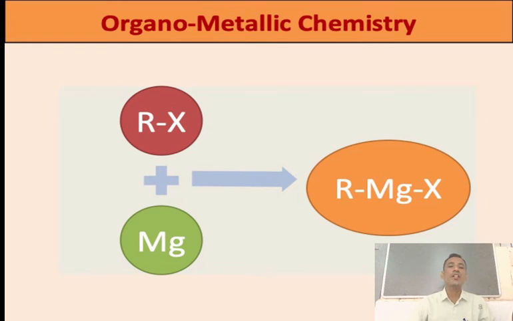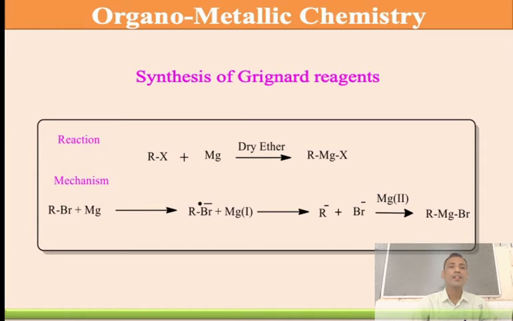Then we see how we prepare organometallic compounds. The starting material is a very simple alkyl halide, RX, then magnesium, then we use dry ether, giving RMgX. This is a complex, a Grignard reagent. It's a very simple method for the preparation of Grignard reagents.